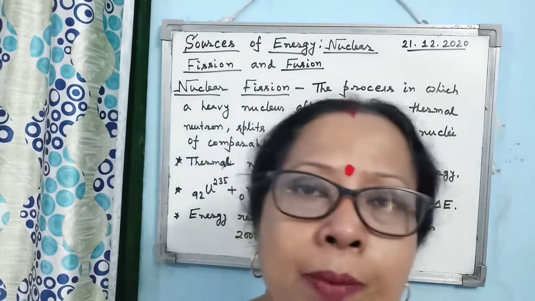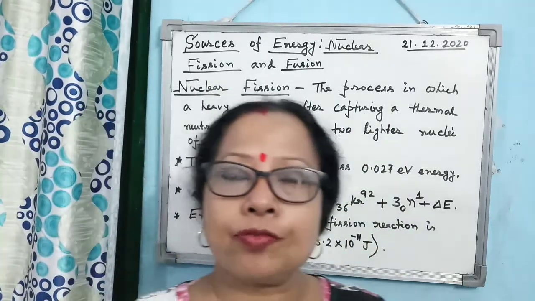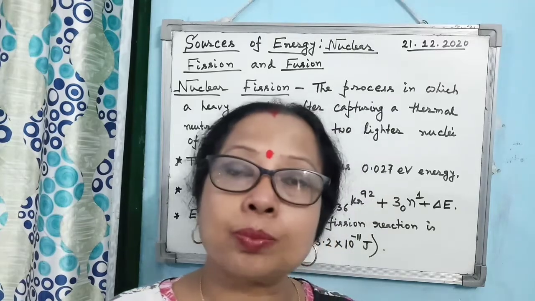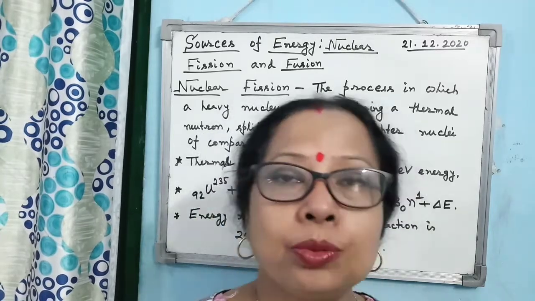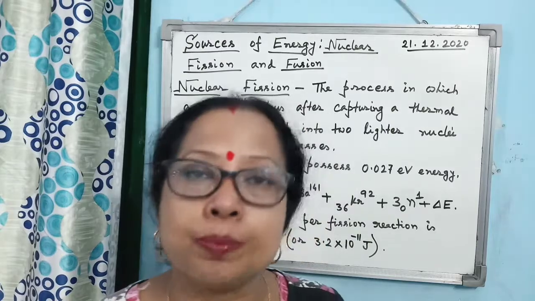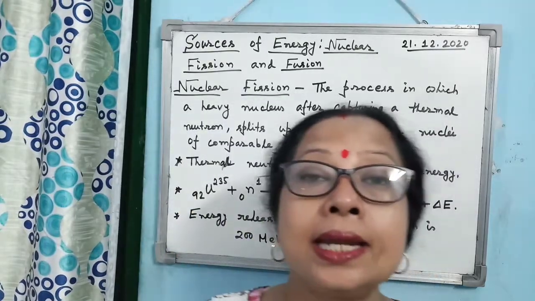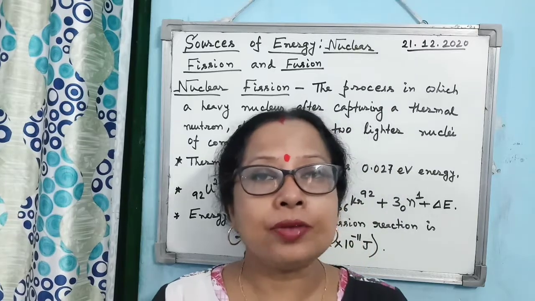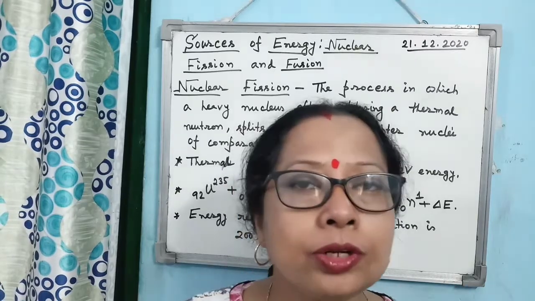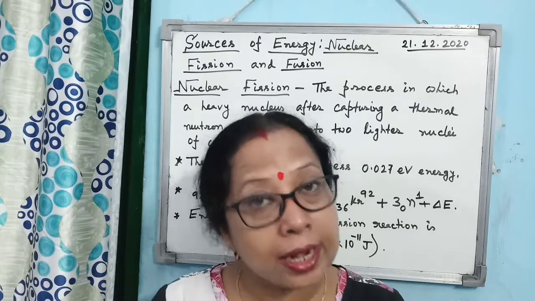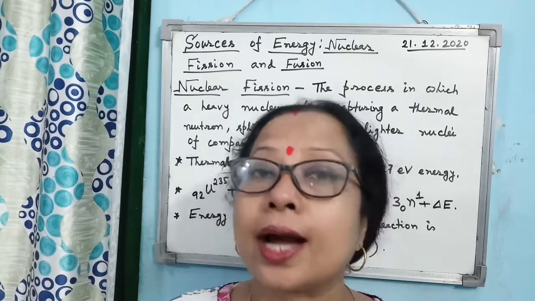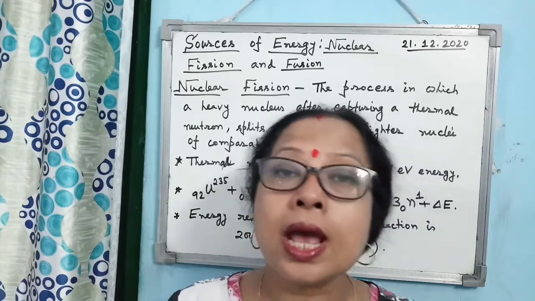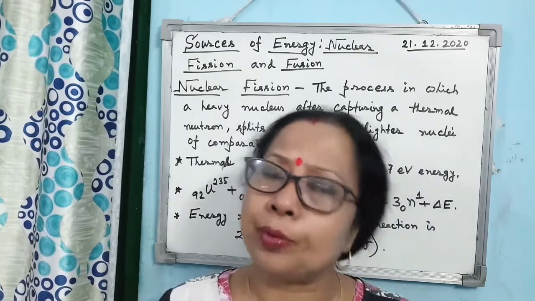A typical example of nuclear fission reaction is that when uranium-235 is bombarded by one neutron, what are produced? Barium, krypton and 3 neutrons. So this is the specialty of a fission reaction: one neutron is taking part in the reaction, but as a product, how many neutrons are produced? 3 neutrons are produced and lots of energy is produced.